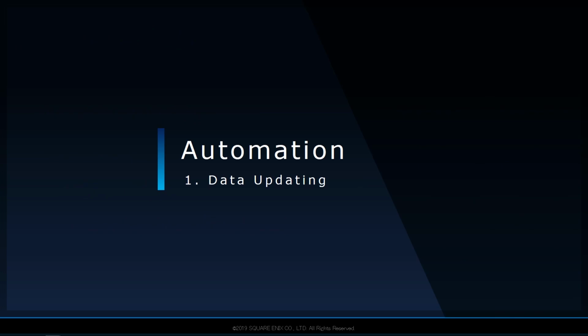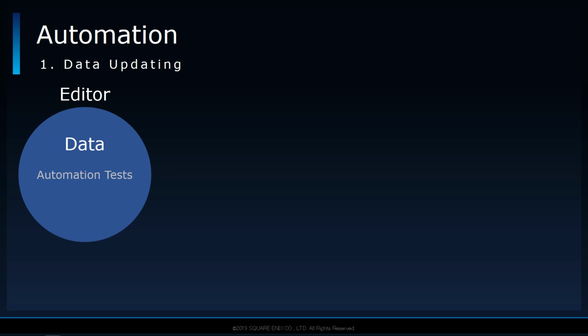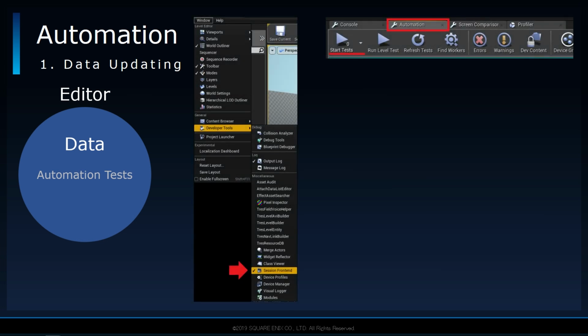As far as automation work goes, in addition to autoplay, I worked on automating a handful of other systems. Broadly speaking, these systems can be broken up into three categories. The first type involves updating data through the editor. This is done using UE4's automated tests feature. Most of you probably know about it by now, especially if you attended Jessica Baker's talk yesterday. But just in case, you can access this feature through UE4's session front-end window under the Automation tab. Using this feature, various unit tests can be run on the editor, the engine, the game, and so on.